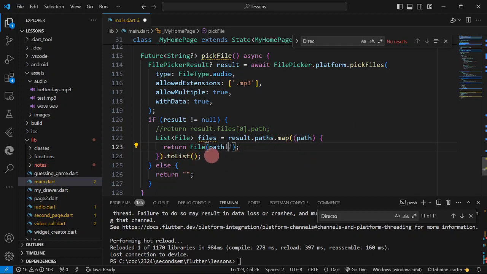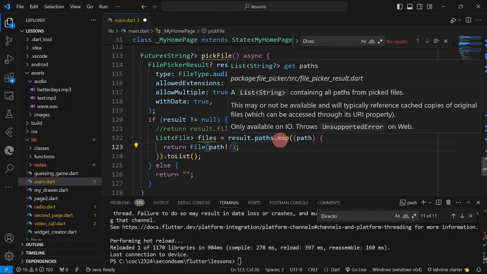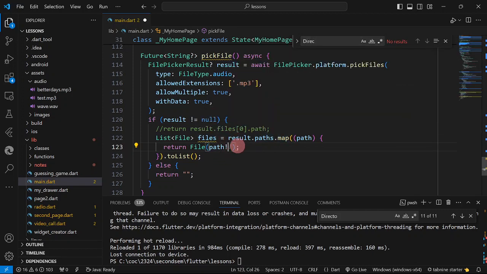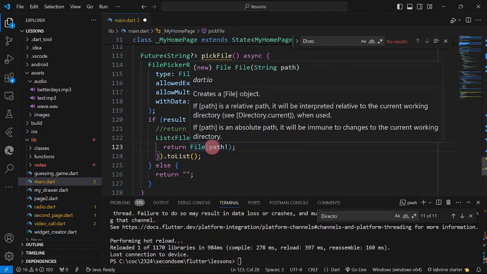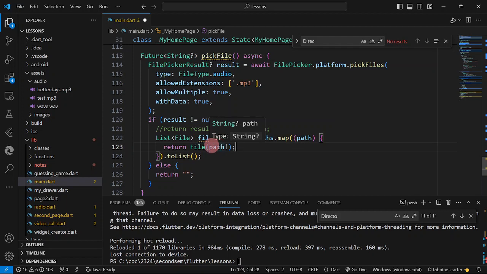Okay, so here, for example, if ever the user selected two audio files, so therefore it is going to iterate twice, okay, meaning this command here with the map, it is going to be applied to those two files that has been selected by the user. So therefore it is going to create a file for each of the paths that has been selected by the user. Okay, so therefore we have now a list of files here.